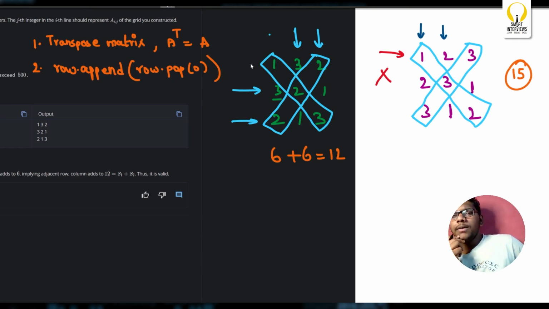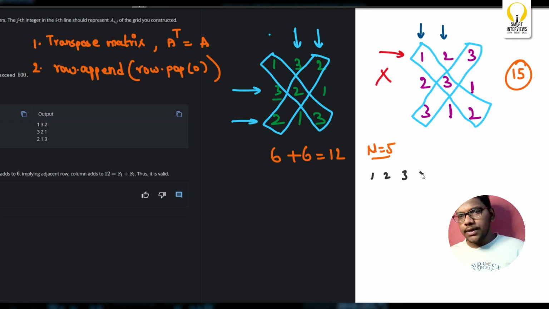Now, what do you think can be the answer for n equal to 5? We'll first consider n equal to 5. Obviously, it is clear that writing 1, 2, 3, 4, 5 and constructing all the remaining rows will not work here for sure. This specific problem is purely based on observation.